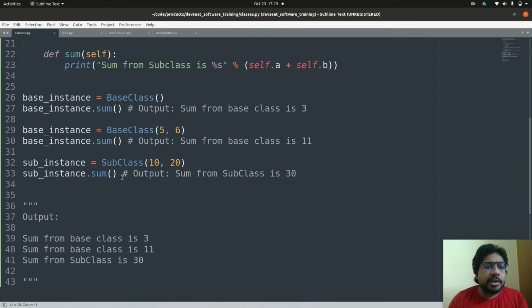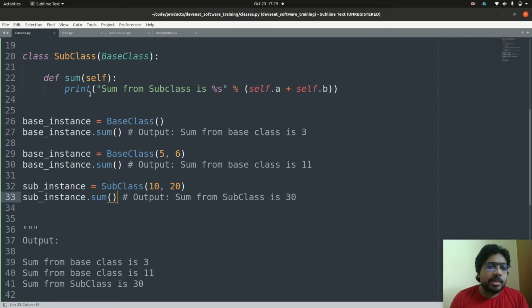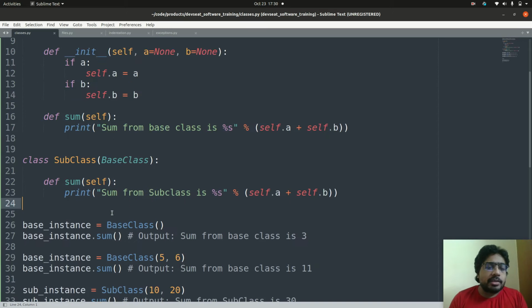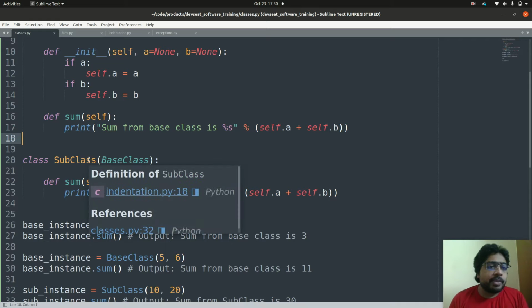And when you try to call subclass of 10, 20, and when you call sum, it is basically calling the sum method from the subclass, because we have overridden the sum method in subclass. Even if sum method is not present in the subclass, it will still print the sum by calling the sum method from the base class, because as I said, all the methods from the base class are available in the subclass too.